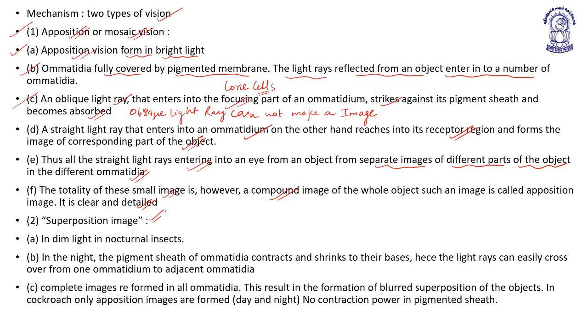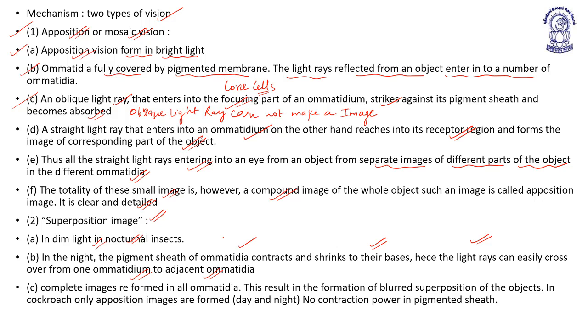Then the superposition image, the second type of image, occurs in dim light in nocturnal insects. In the night, the pigmented sheath of the ommatidia contracts and shrinks to its base. Hence, light rays can easily cross over from one ommatidium to the adjacent ommatidia. In the daytime, the oblique rays cannot cross from one ommatidium to the other, as they are reflected by the pigmented sheath and absorbed there.